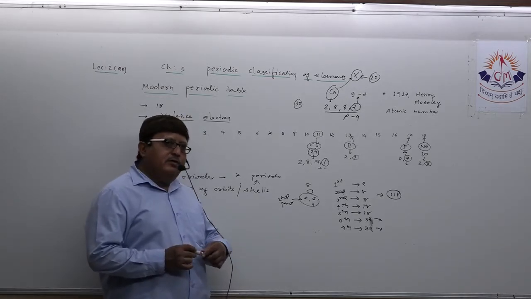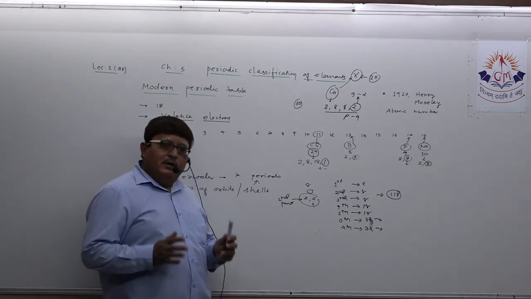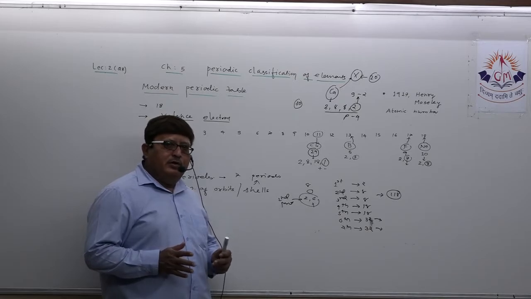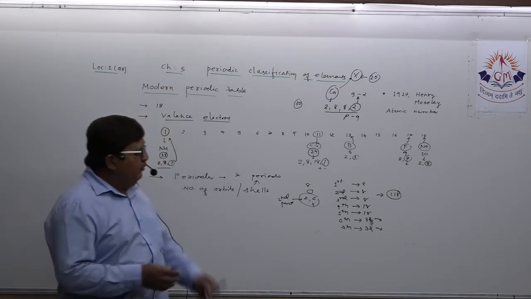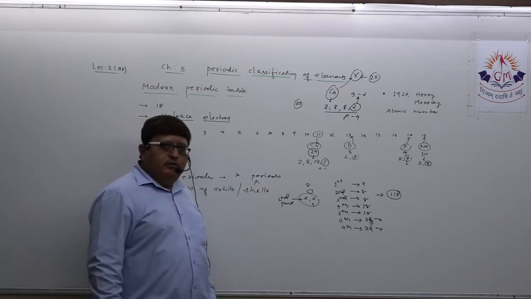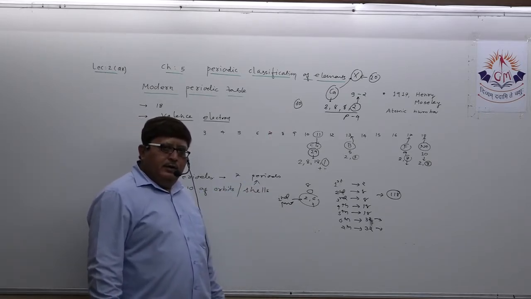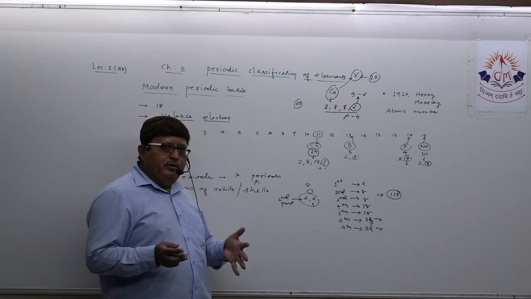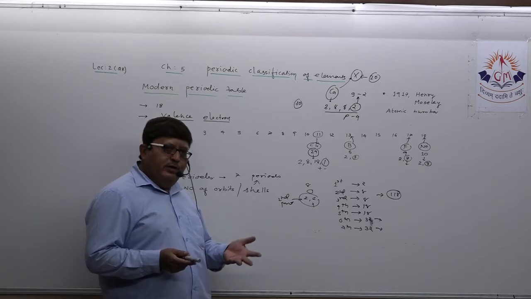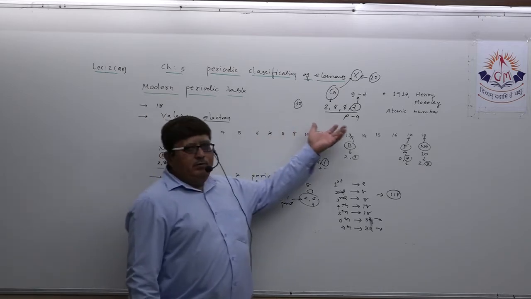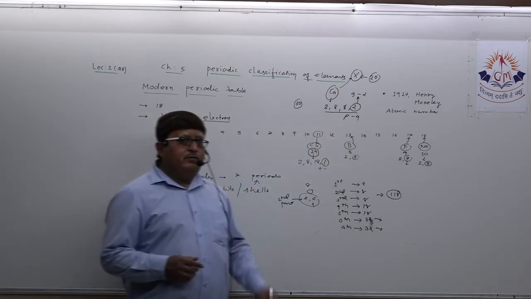And my personal guidance to you is that at least remember up to 30. More than that you do not need to remember. You understood this? Up to 30 you should know, right? And mostly up to 30 you will immediately come to know about their group and their period. Just you need to know how to write its electronic configuration.